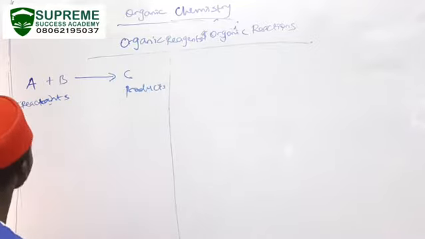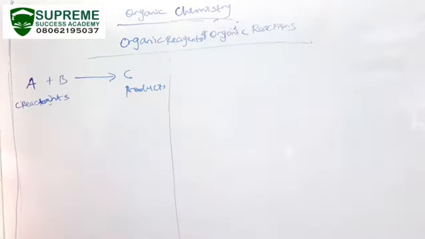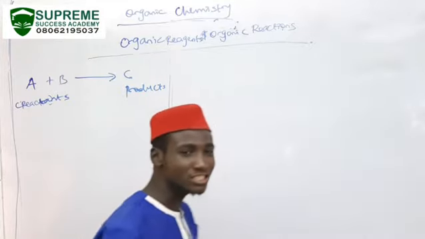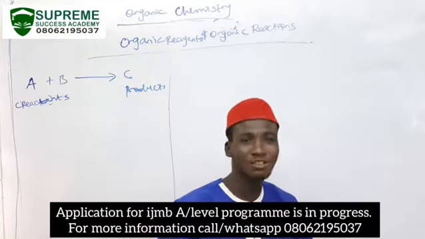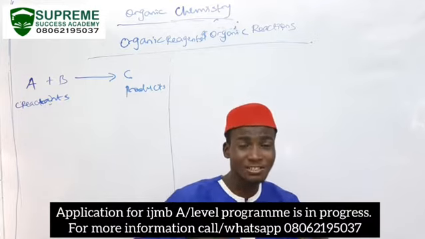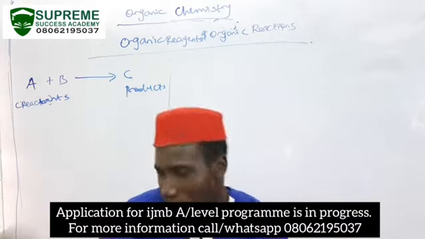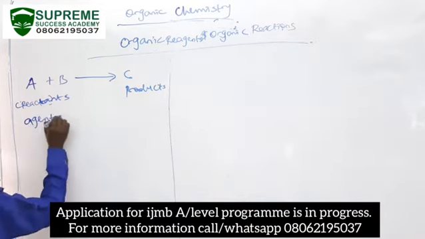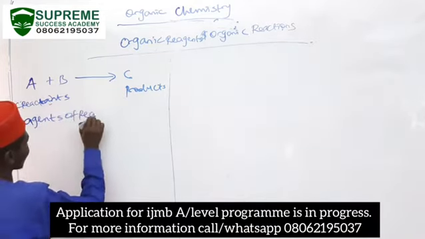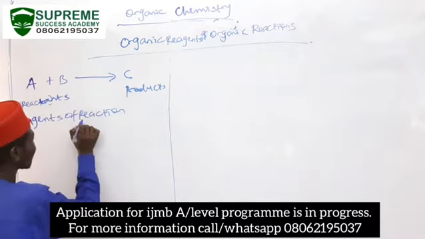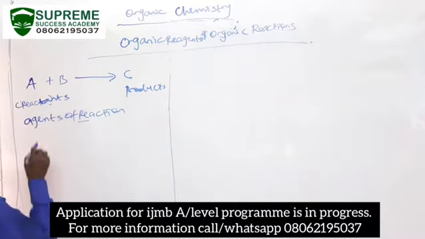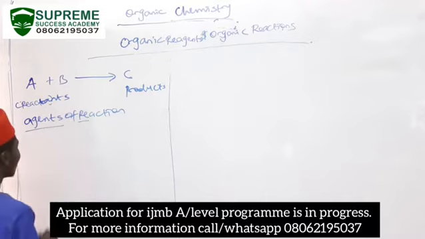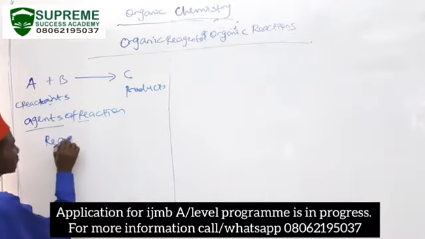So in order for reactants to be converted to products, there must be some specific entity that will allow this process to proceed the way it's supposed to. These substances are agents of reactions. When I bring out the RE from the reaction and combine it with the agents, it gives me what I refer to as reagents.